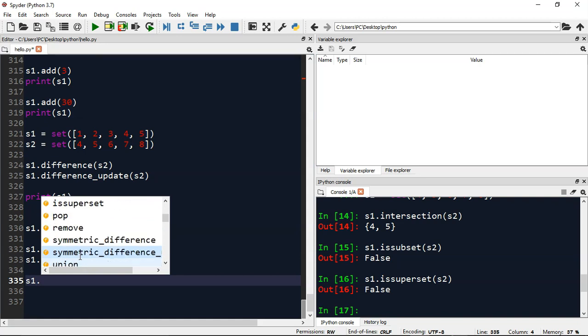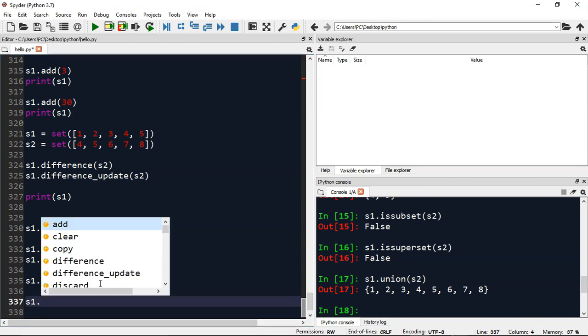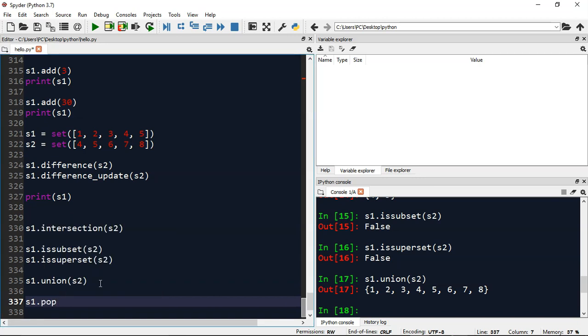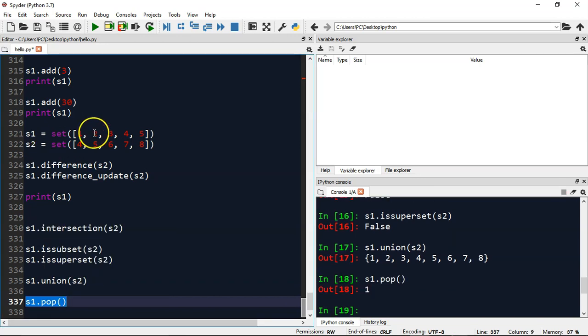Let's see what more we can do. We can remove something, we can pop, and there is union, which is an important one. Union returns every single element from both sets, only it won't repeat anything. So 1 2 3 4 5, then 4 5 got repeated in S2 so it removed them, and then 6 7 8. For S1, let's say pop, which removes an element. It has removed the first element, right?